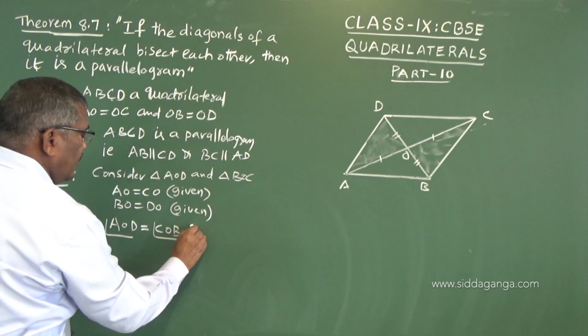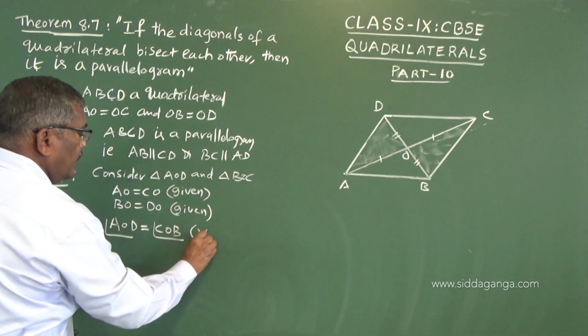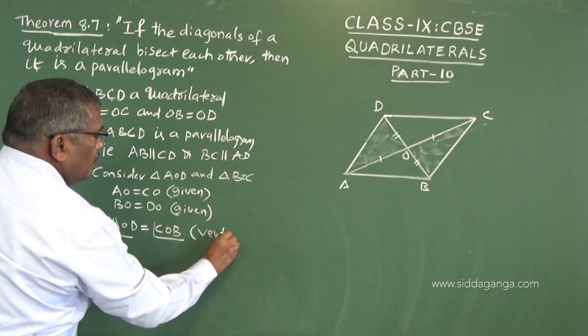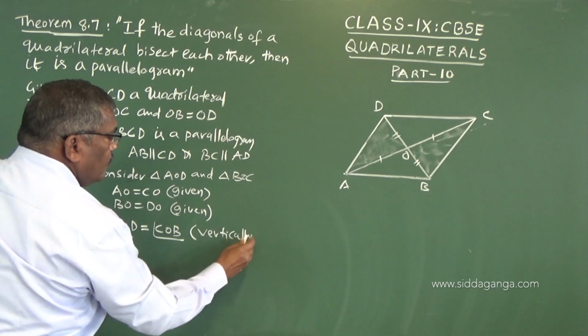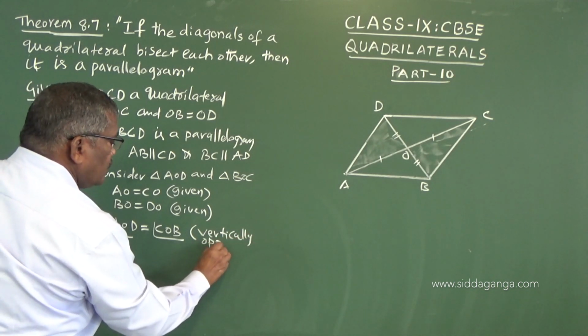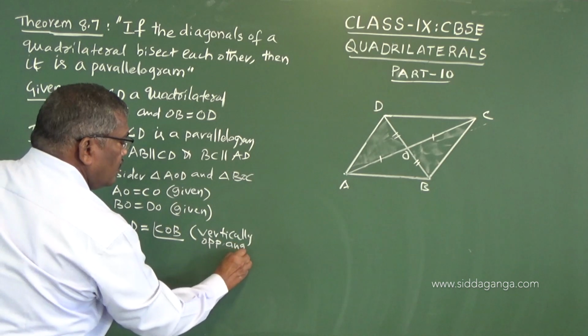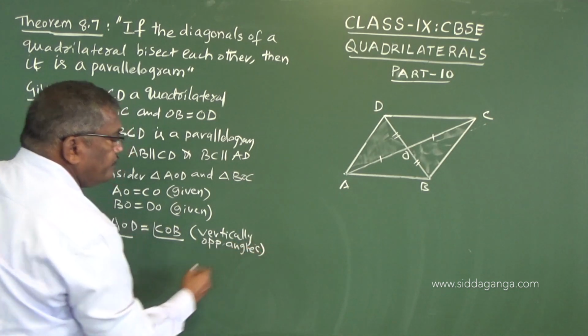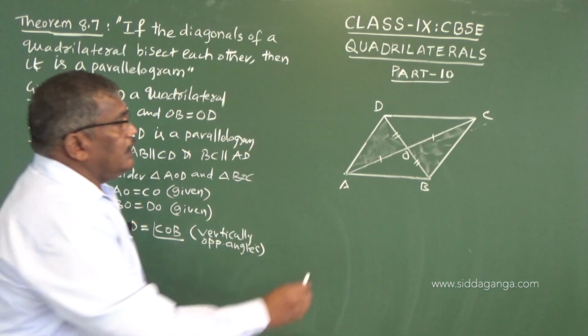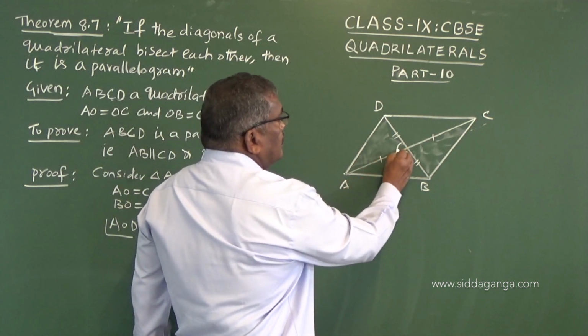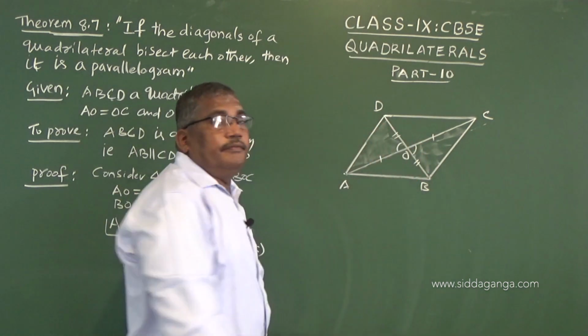So why are they equal? They are vertically opposite angles. So that is why they are equal. Now see, this angle is equal to this angle.